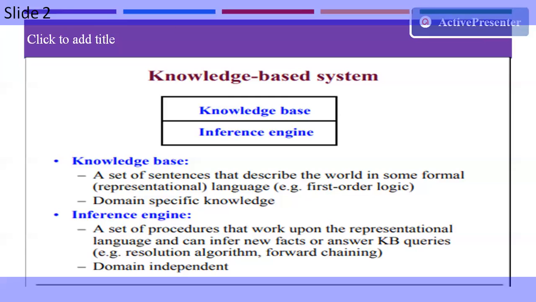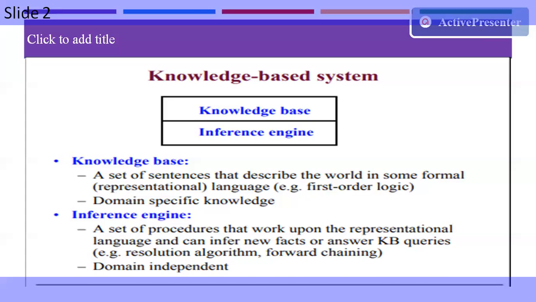The inference engine consists of a set of procedures that work upon the representation of facts, or answer particular knowledge based queries. We require a reasoning part, which is domain independent, and that is given in the form of inference by the inference engine.